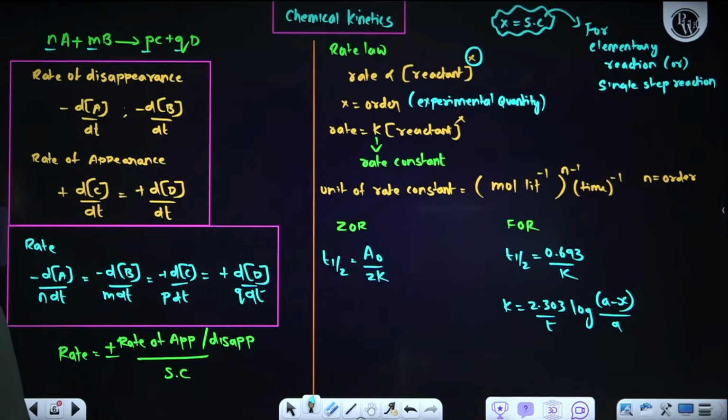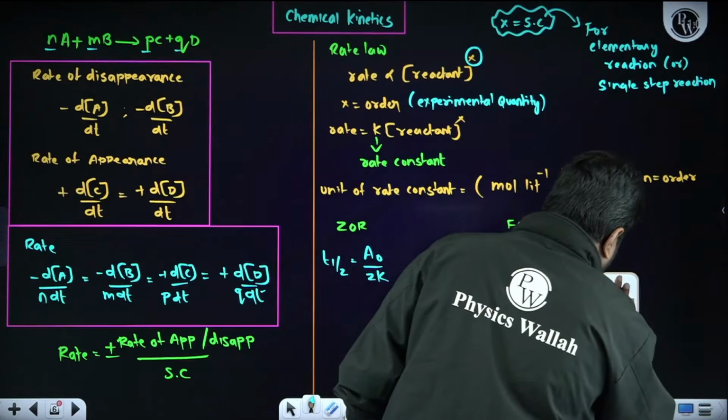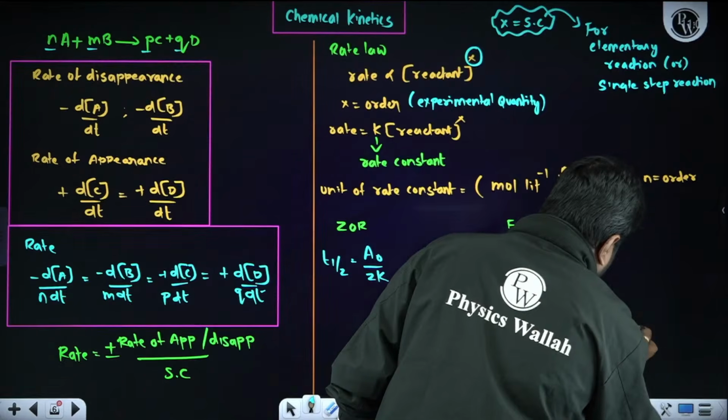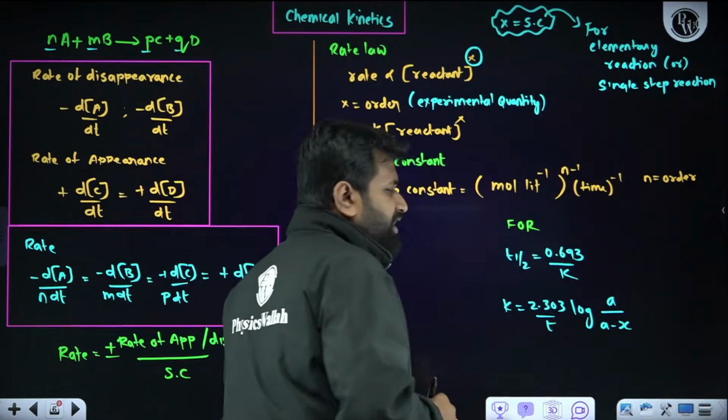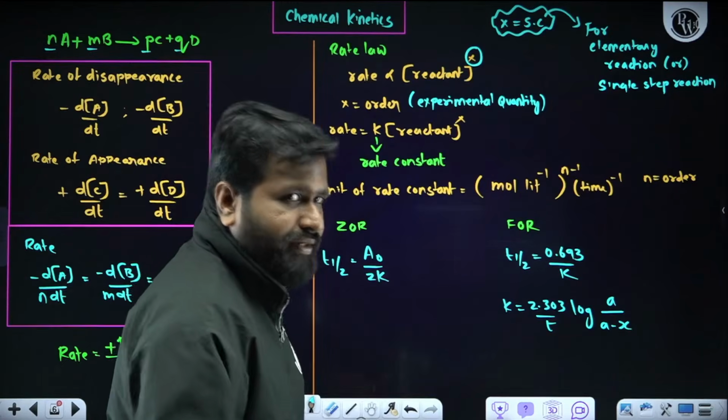Log of A minus X upon... once again, A by A minus X, very sorry. Log of A by A minus X. A represents initial concentration, A minus X is concentration after a particular time T.